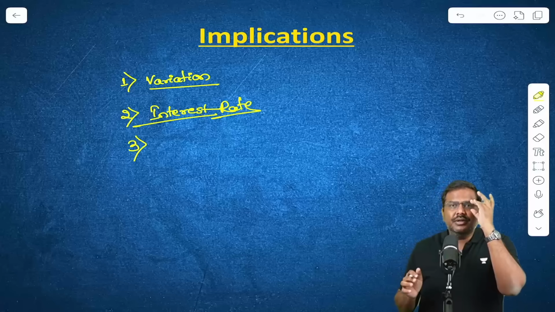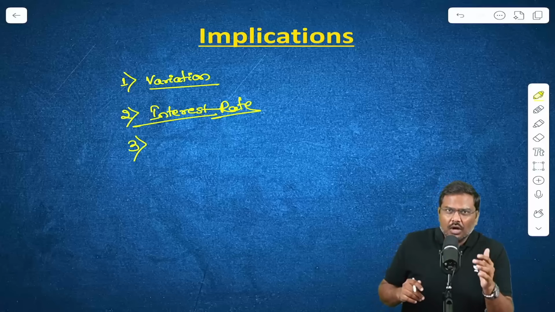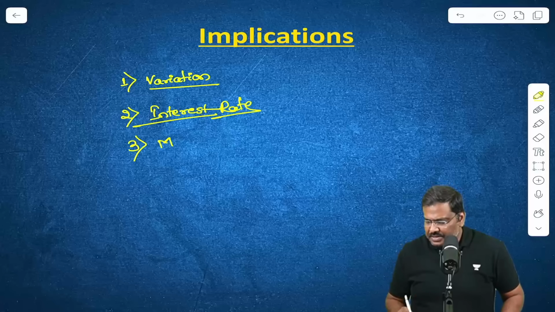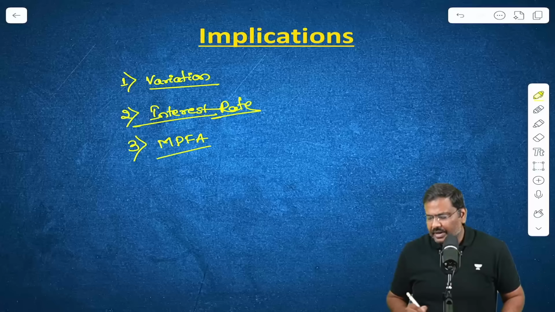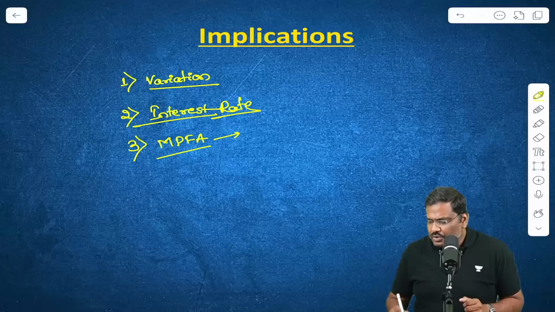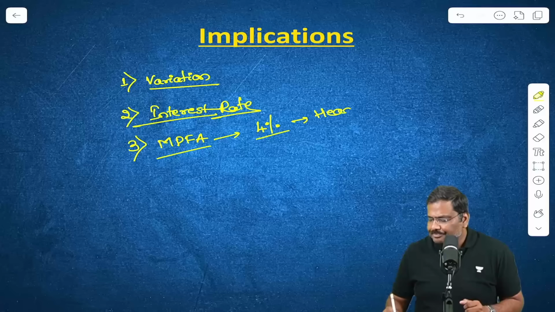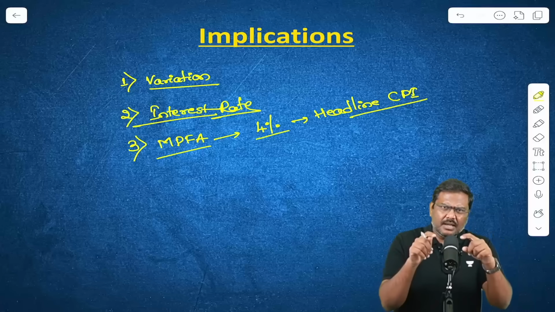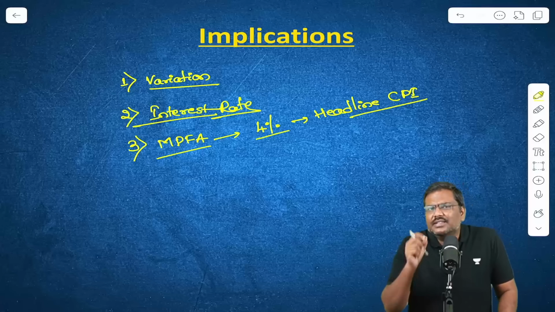The third very important implication is, look at the long-term picture. What is the long-term picture? Whenever you talk about inflation targeting, right now under the Monetary Policy Framework Agreement, MPFA, RBI is supposed to maintain inflation at 4% headline CPI. But there has always been some criticism associated with this. And what is the criticism?